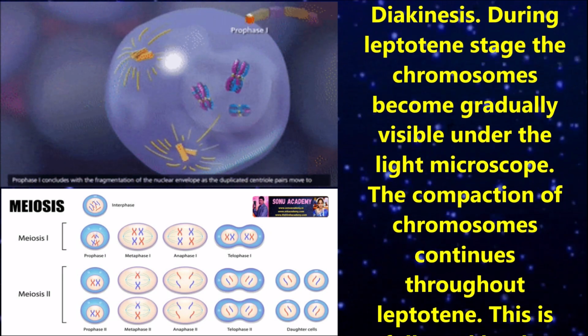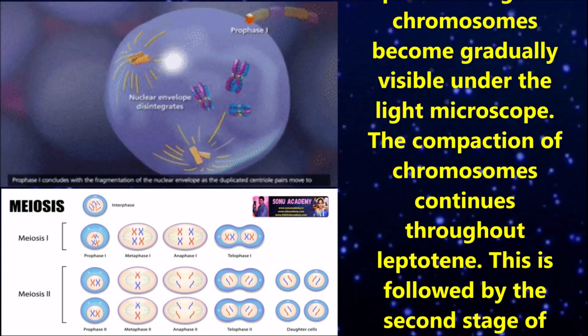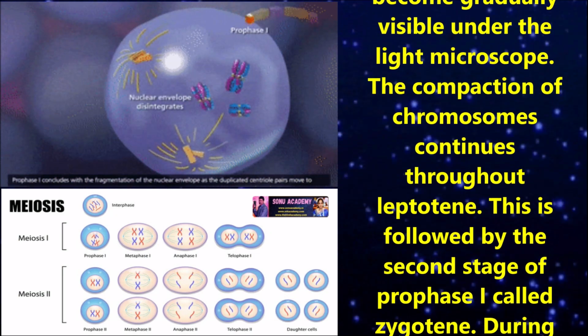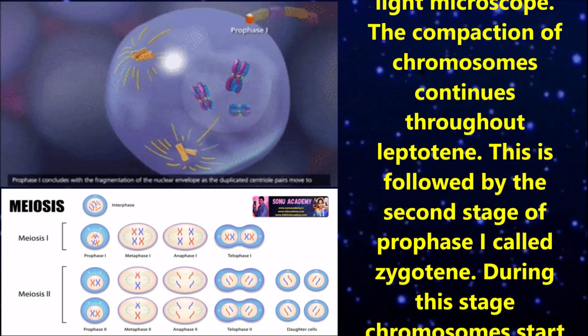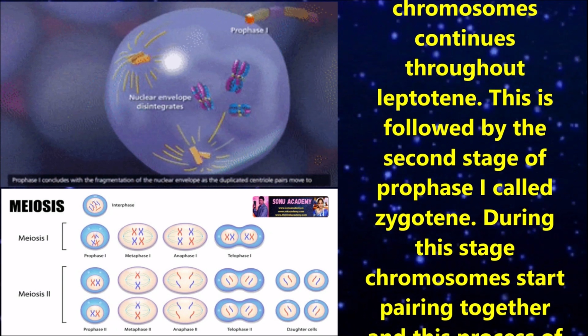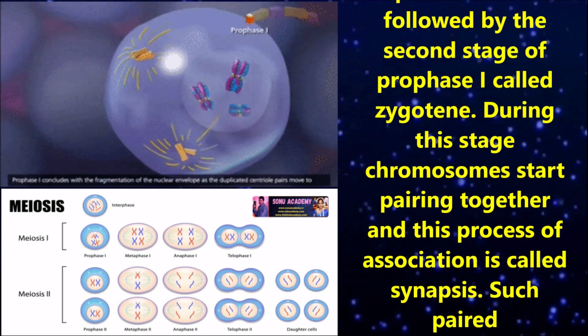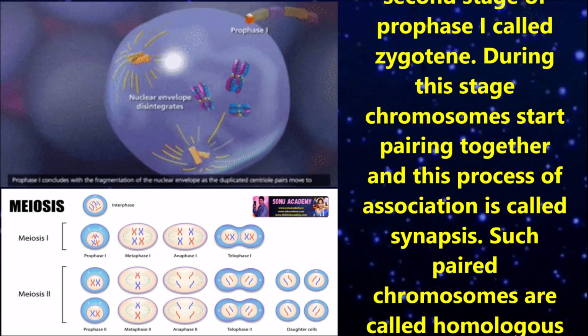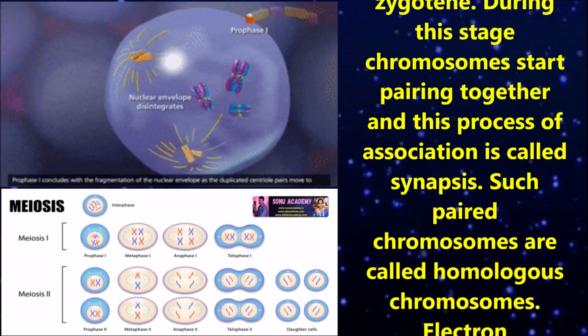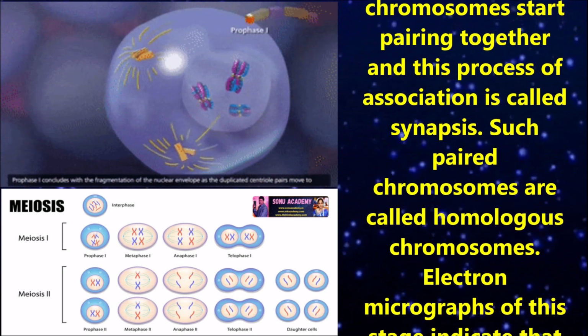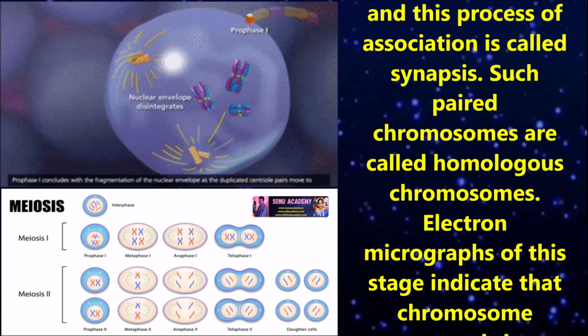The compaction of chromosomes continues throughout leptotene. This is followed by the second stage of prophase 1 called zygotene. During this stage, chromosomes start pairing together, and this process of association is called synapsis. Such paired chromosomes are also called homologous chromosomes.